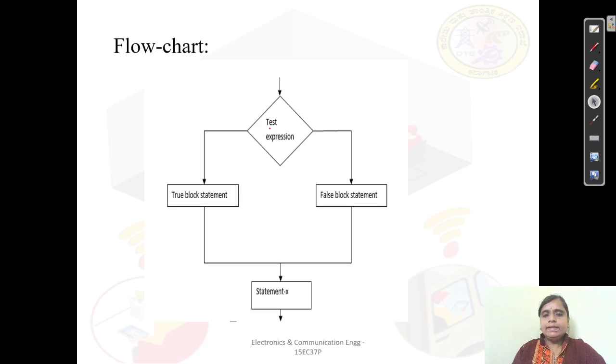So what is happening here? We have the test expression. If this test expression comes out to be true, then it is going to execute a particular true block statement. If it comes out to be false, then it is going to execute the false statement. So the if else statement goes for the two-way decision. If true, it takes one decision. If it is false, it takes the other decision.